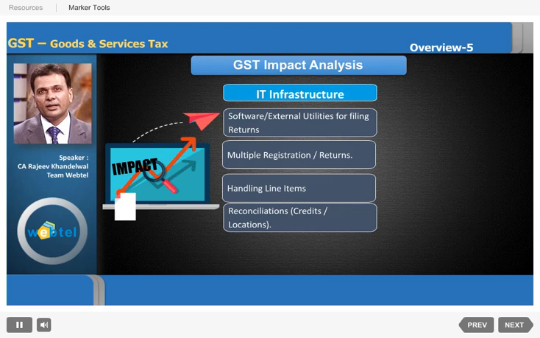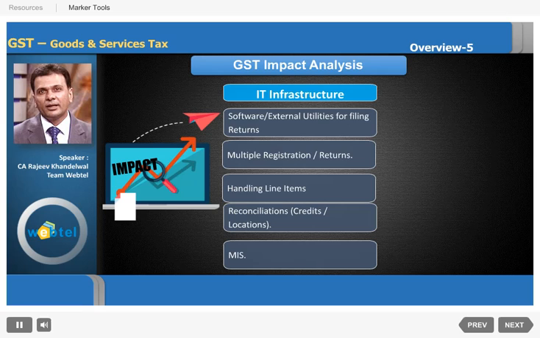Then presently also we are having normal MIS, management information report systems, etc. in various businesses, particularly in big and medium businesses. A lot of MIS is being generated. So whether the existing computer systems and the software are sufficient for generating those, or changes have to be made in them, all these things will definitely be considered and they should be done before GST comes into play. Otherwise it will be too late.